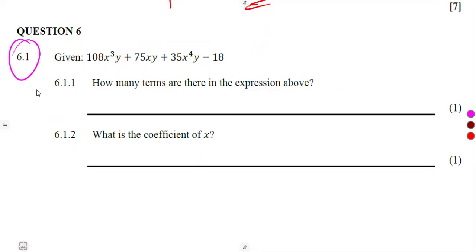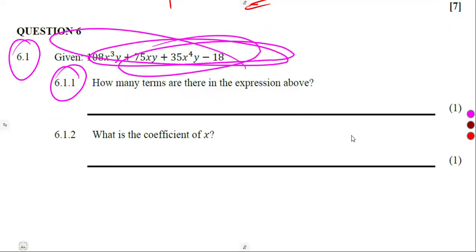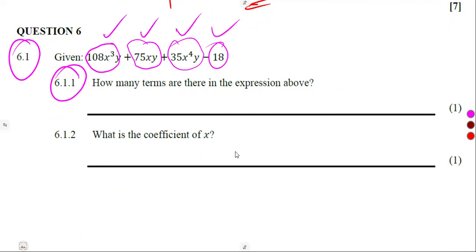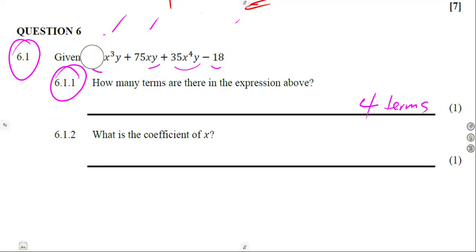Question number 6, given this part, 6.11, how many terms are there in the expression above? You can see this is a term on its own, plus, that's another term, plus, that's another term, minus, that's another term. 1, 2, 3, 4. So we're talking of 4 terms in that case. All right, so our main terms, there are 4 of them.